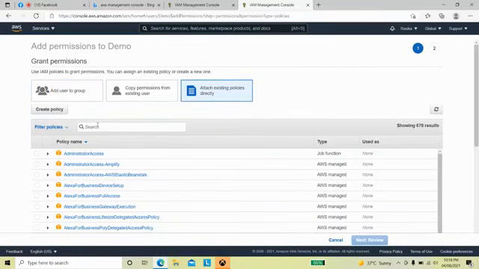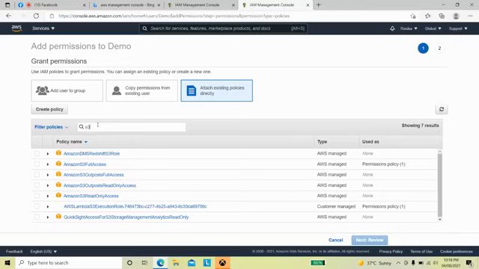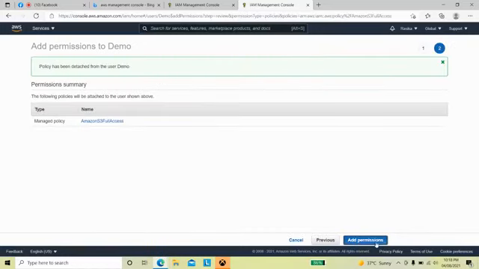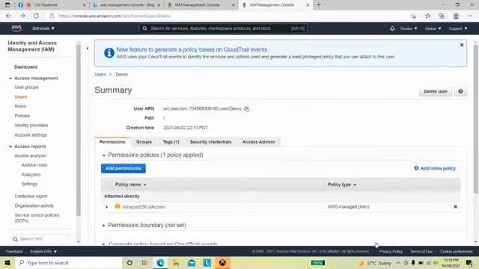Over here, S3. Next, review, add permission. It's an AWS managed permission, so it's automatically provided.